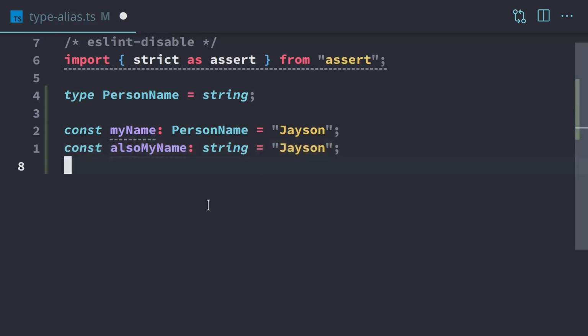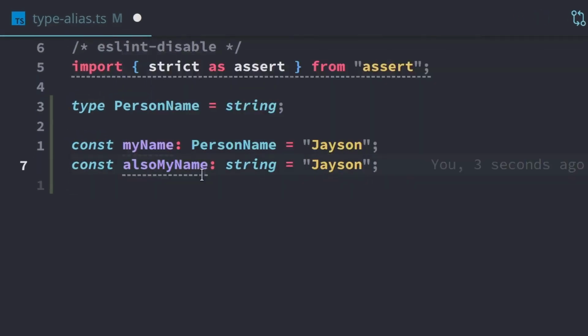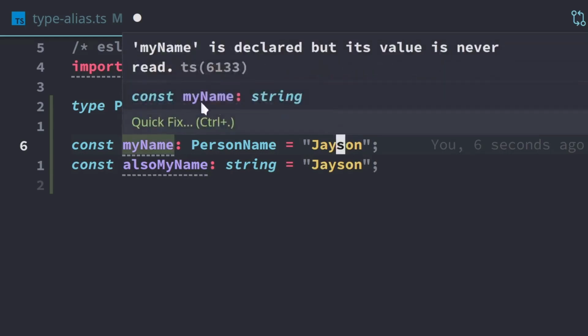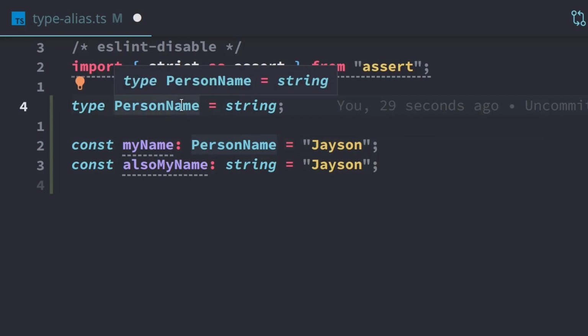Now if I put my mouse over alsoMyName, TypeScript says it's a string because we told it it's a string. This right here, in double quotes, is a string, so everything's cool. Now here we have PersonName, and we have the double quote, so that's a string, and we know that's fine because they're equivalent. When we mouse over myName, TypeScript says that it's a string, because PersonName is purely for us as developers, so we can document our code. Even if we put our mouse over PersonName, it tells us that the type PersonName is a string. So it's an actual string. There's nothing special happening at all with PersonName. It's strictly for developer documentation to create code that is more self-documenting.